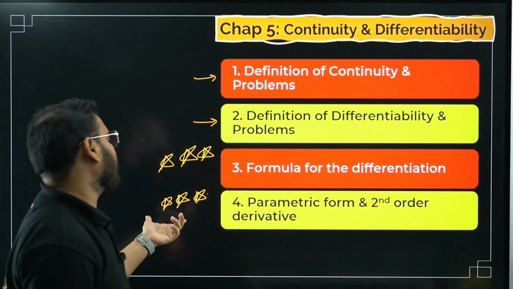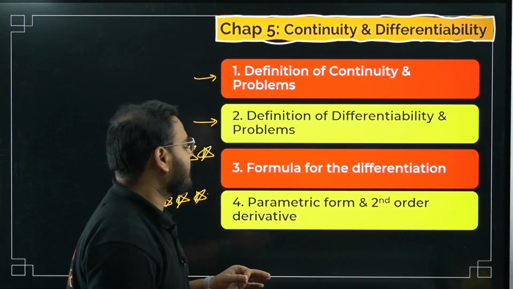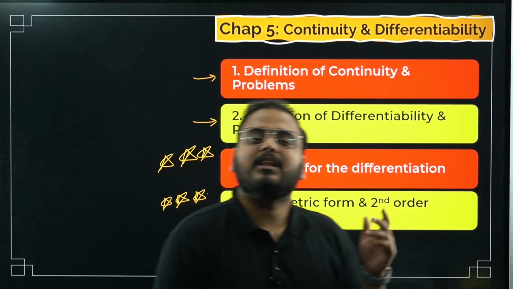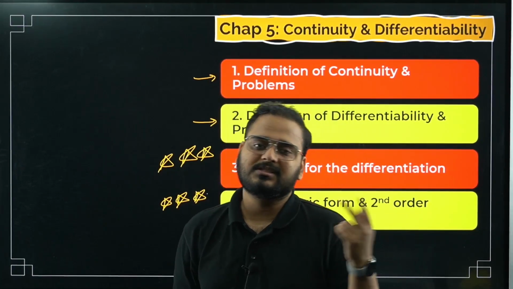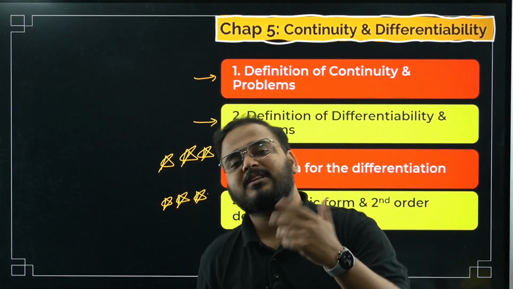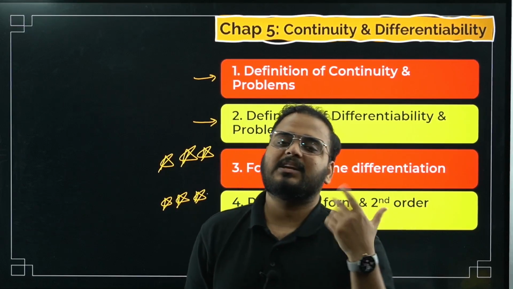That's why it is a very, very important topic: parametric form and second order derivative. In parametric form, they'll give you two different functions, let's say y and x in terms of another variable, theta or t, and then ask you to find dy by dx.